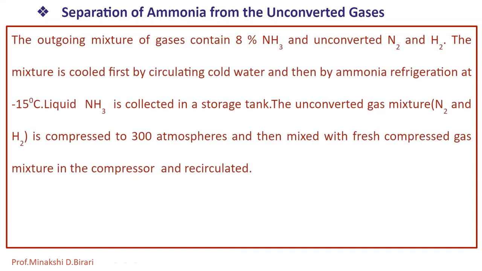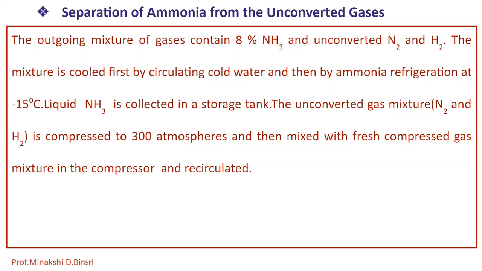Then the next one, separation of ammonia from the unconverted gases. The outgoing mixture of gases contains 8% of ammonia and unconverted N2 and H2. The mixture is cooled first by circulating cold water and then by ammonia refrigeration at -15 degrees Celsius. The liquid ammonia is collected in a storage tank. The unconverted gas mixture, that is N2 and H2, is again compressed to 300 atmosphere and then mixed with fresh compressed gas mixture in the compressor and recirculated.